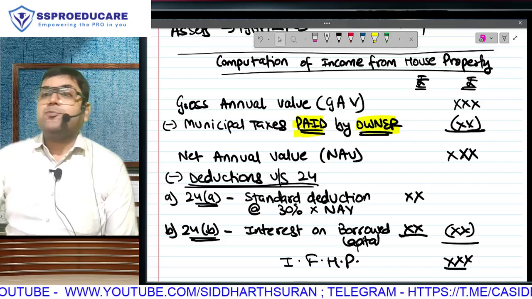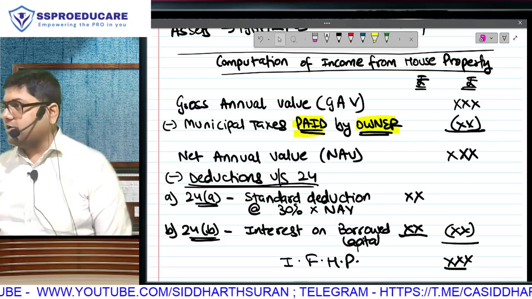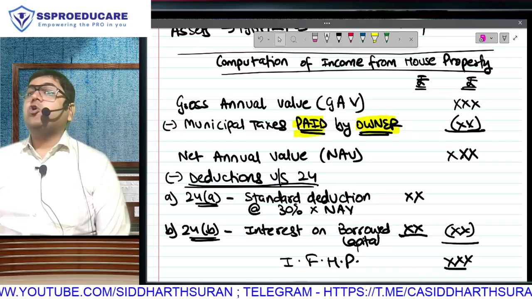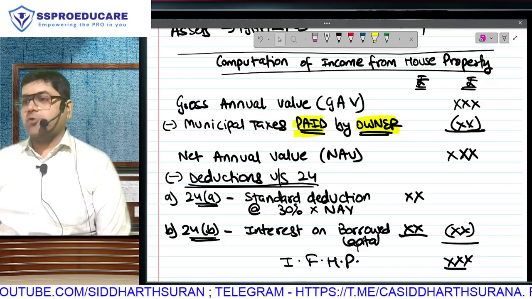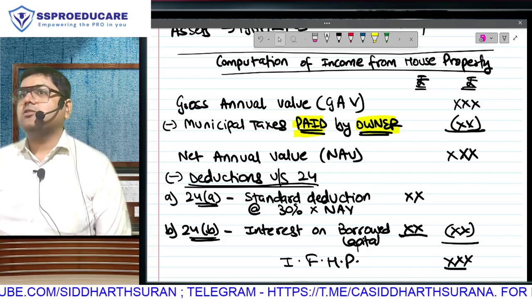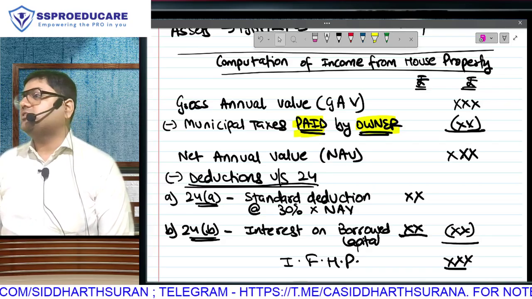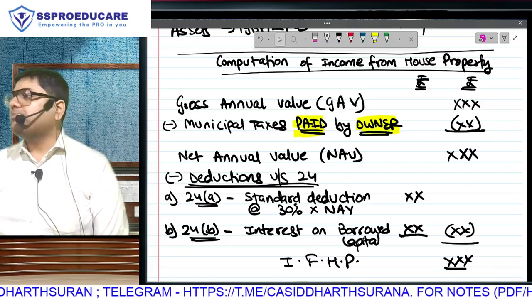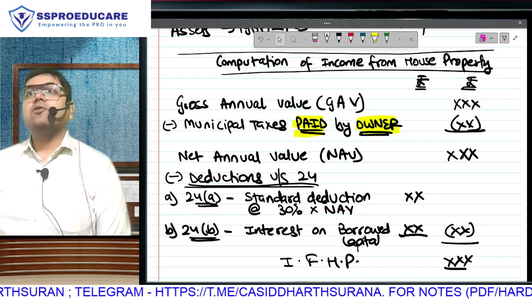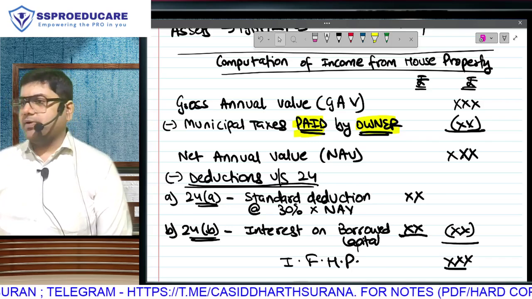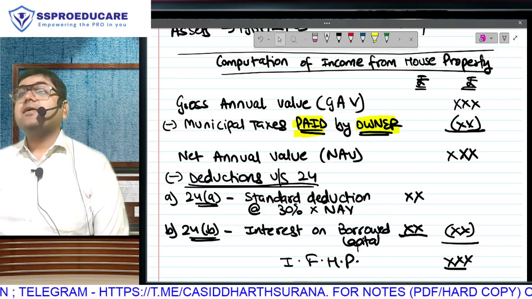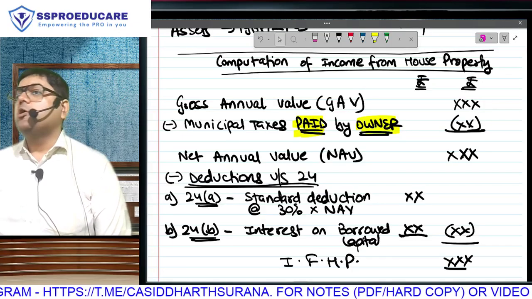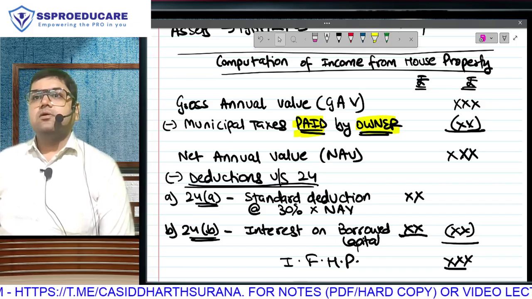So supposingly my property has good capacity, which I have calculated in the form of GAV, but every immovable property, in order to get support from the local government, every year the local authority, the municipal corporation, will charge something called your annual property taxes, municipal taxes. They are known as property taxes. So whenever you pay maintenance of your housing society, at least once in a year you will get higher maintenance, because in that bill you also have to pay the property tax of your property. Now think about it.